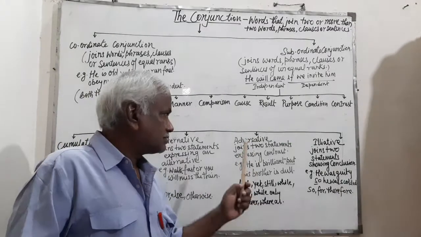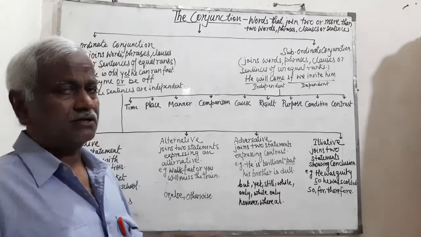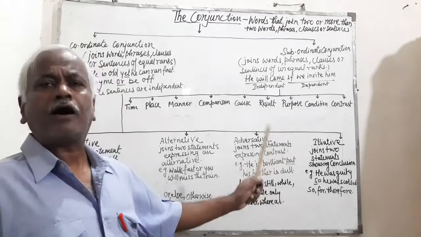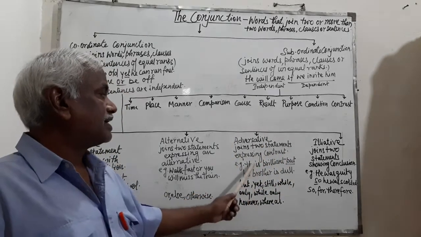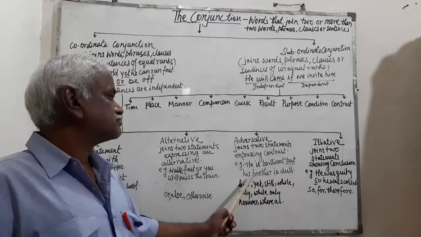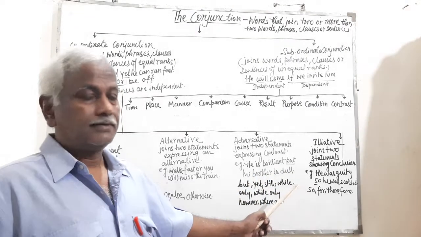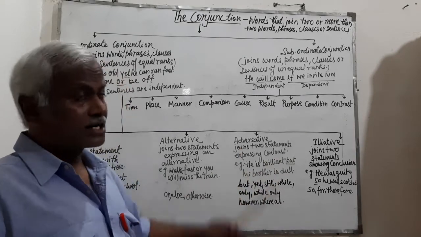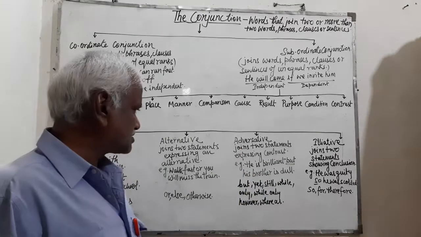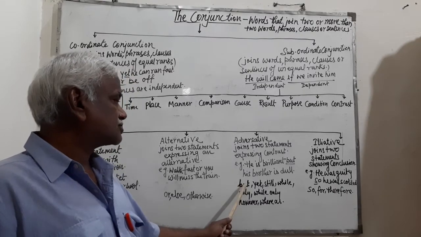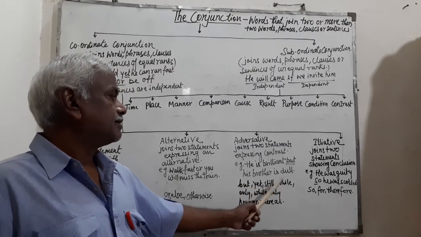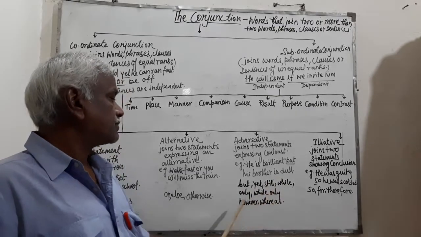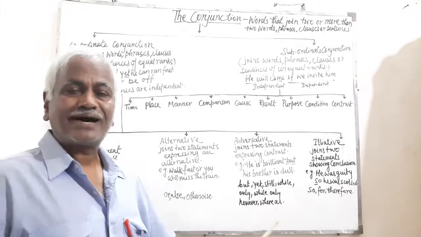For example, he is brilliant but his brother is dull. So the other examples of this conjunction are but, yet, still, while, only, however, whereas, etc.